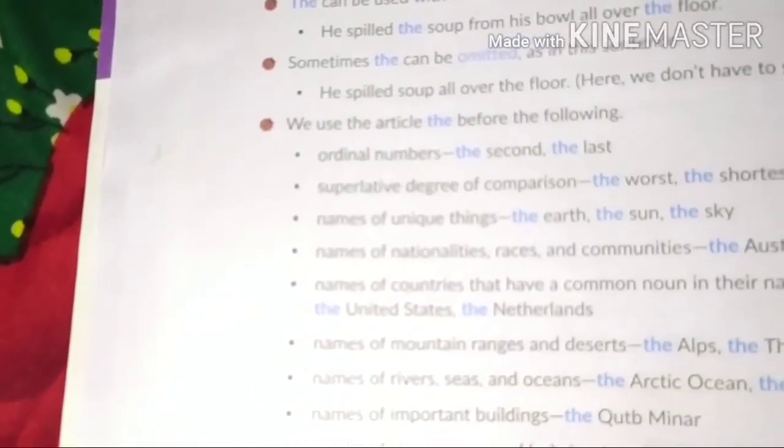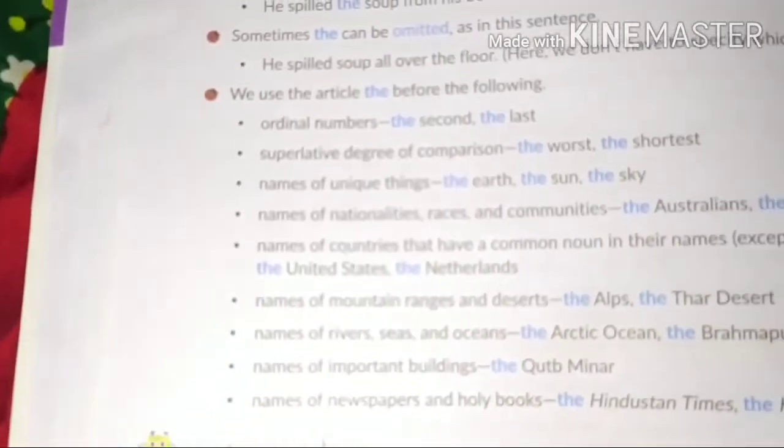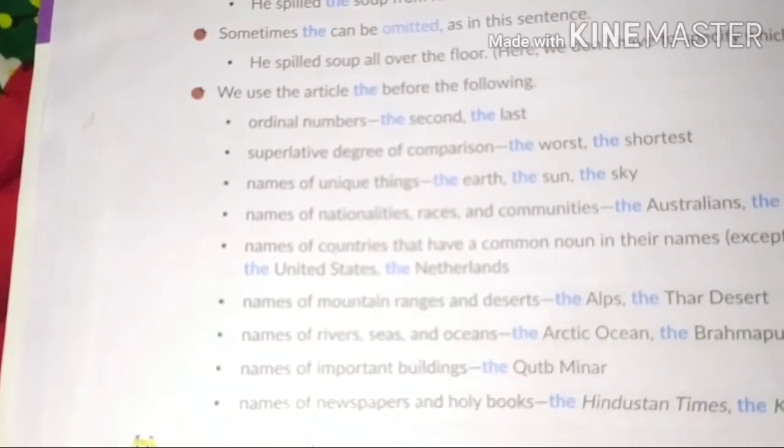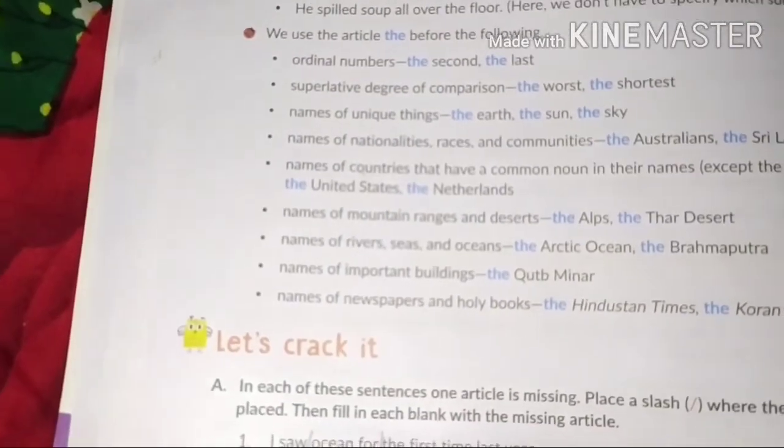Names of nationalities, races and communities, the Australians, the Sri Lankans. Names of countries that have a common noun in their names, like the Philippines, okay, like the United States, the Netherlands, ऐसे में, okay. Names of mountain ranges and deserts, the Alps, the Thar desert, okay.